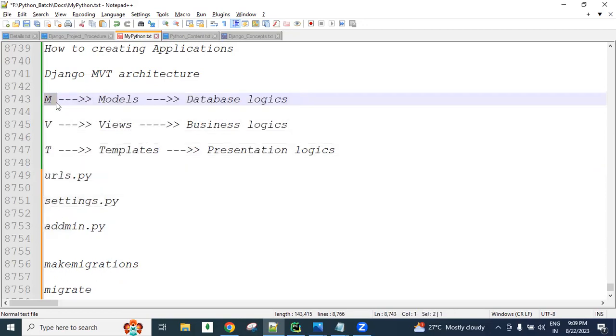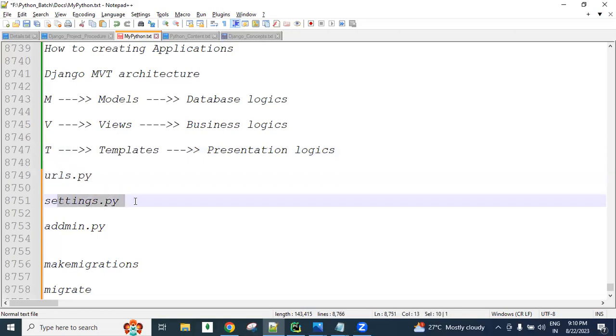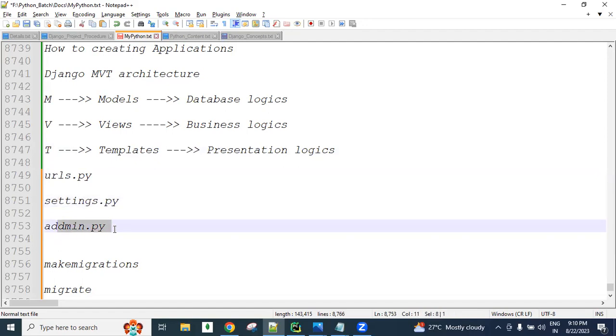In models.py, we write the models code; in views.py, the business logic. In the templates folder, we write HTML-related code. In urls.py, we write the URLs code. In the settings.py file, we can add project-related settings. And in the admin.py file, we can load our application-related admin details, the admin information.